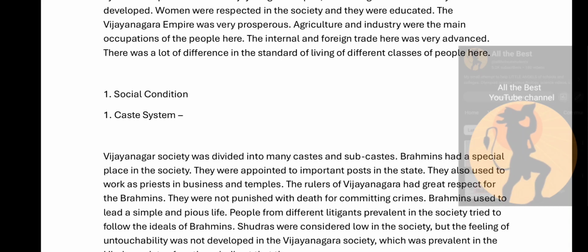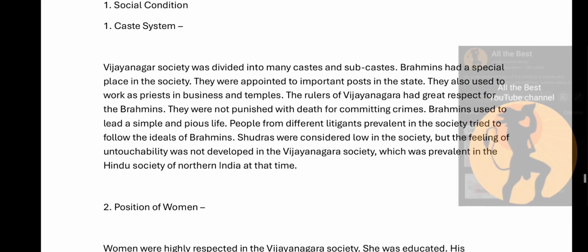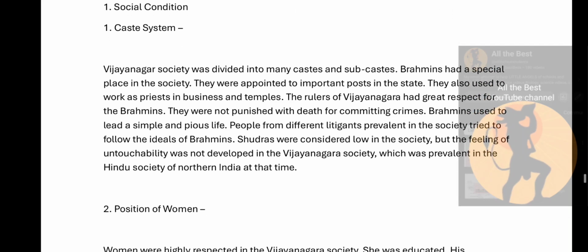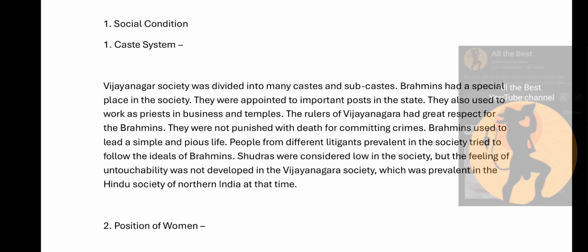So now coming to the social condition. Caste system: Vijayanagara society was divided into many castes and subcastes. Brahmins had a special place in the society. They were appointed to important posts in the state. They also used to work as priests in businesses and temples.